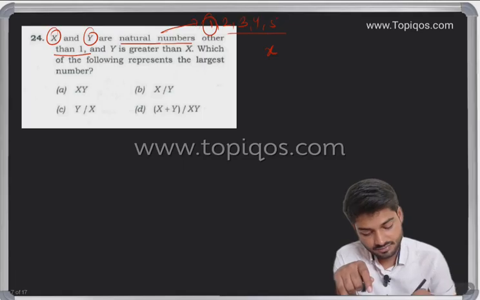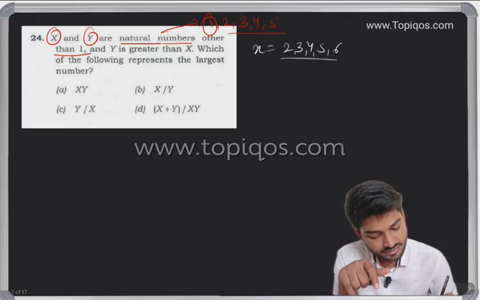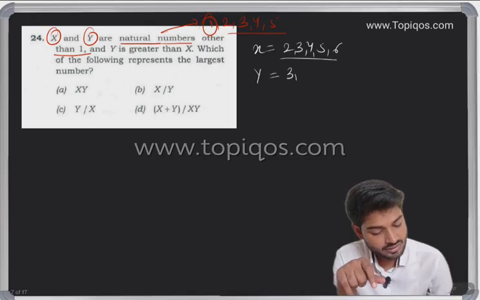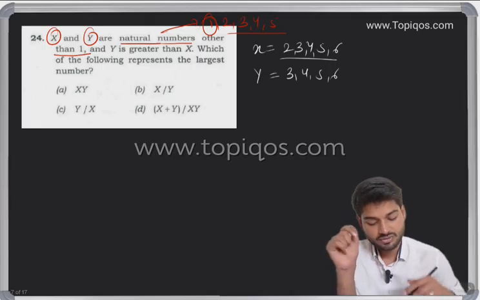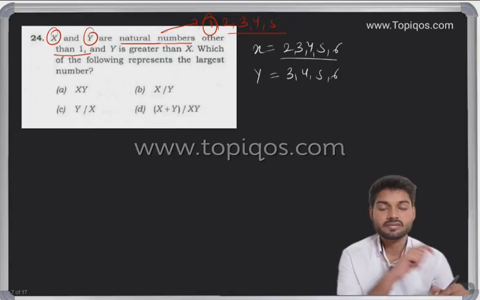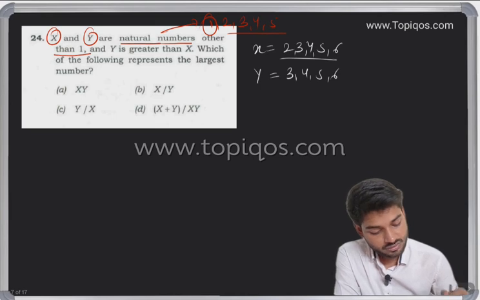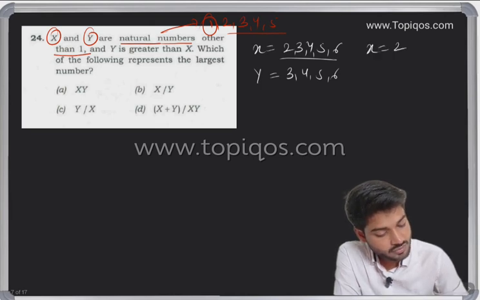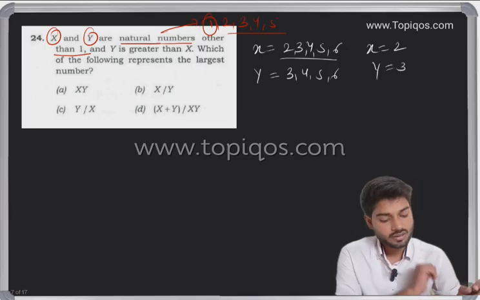So if we are taking x as 2, 3, 4, 5, 6 or any number from 2. If y is greater than x, it means what? Y would be 3, 4, 5, 6. Okay. Which of the following can represent the largest number? They have given 4 options and we have to take which can be the largest number. Okay. So can we take x as 2 and y as 3? We have to take this because these are preconditions.